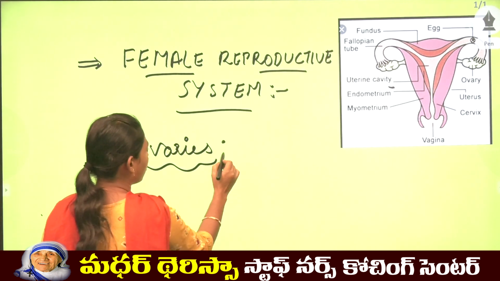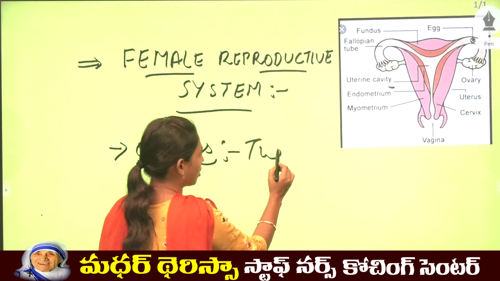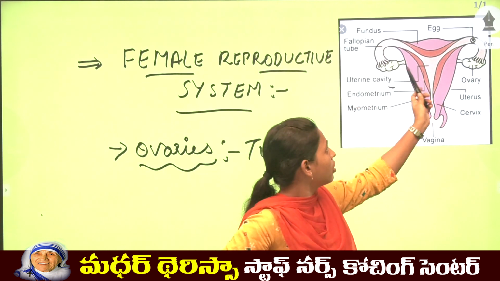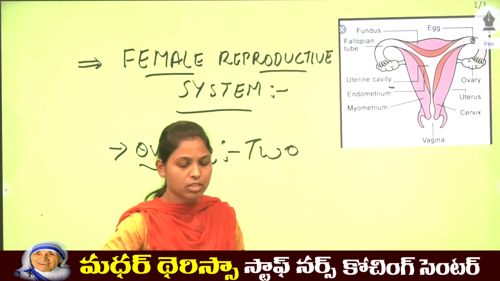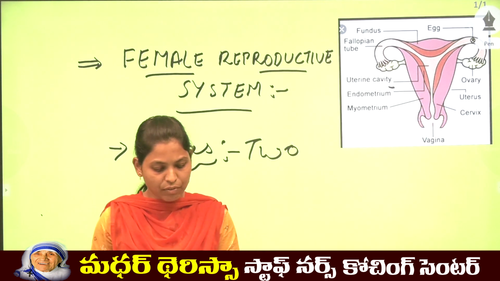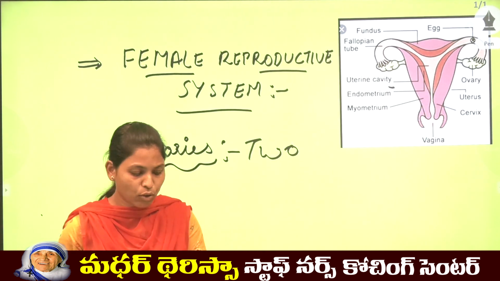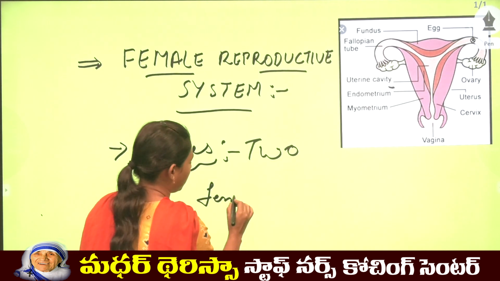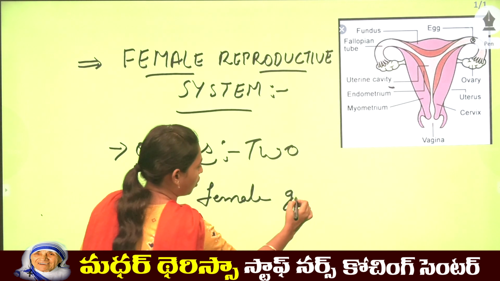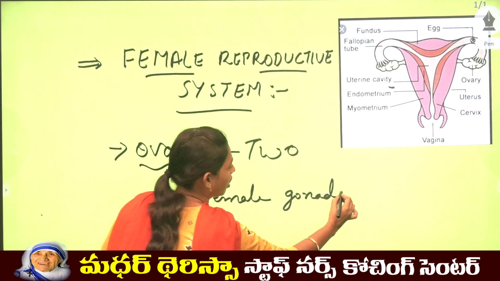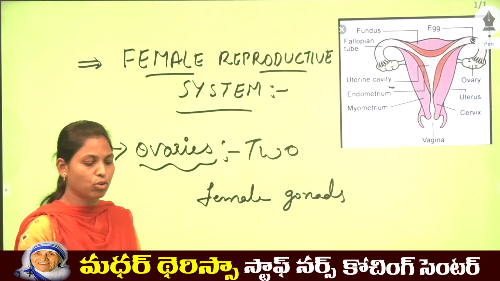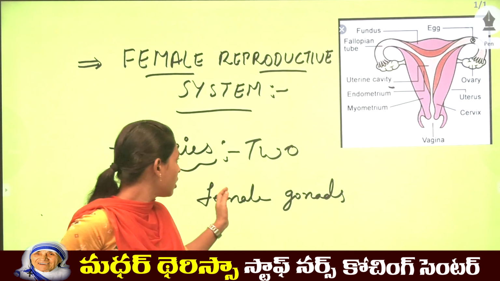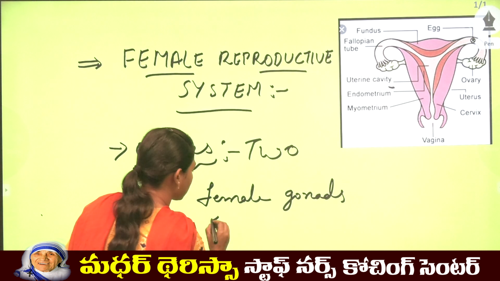Ovaries. We have two ovaries, present on either side near the fallopian tubes. They are also known as the female gonads. The ovaries produce eggs.